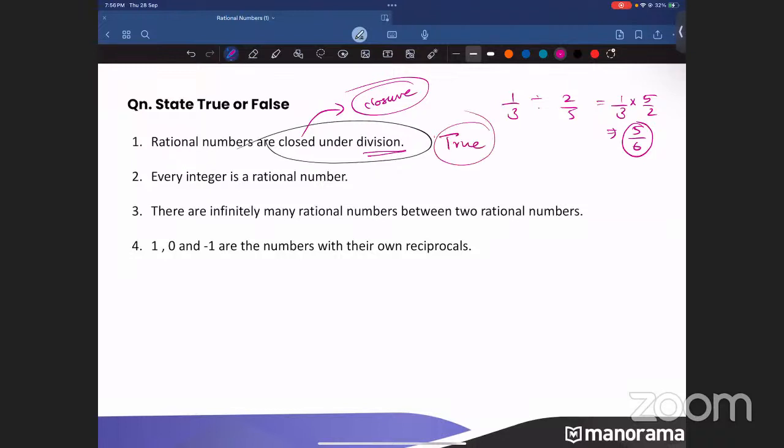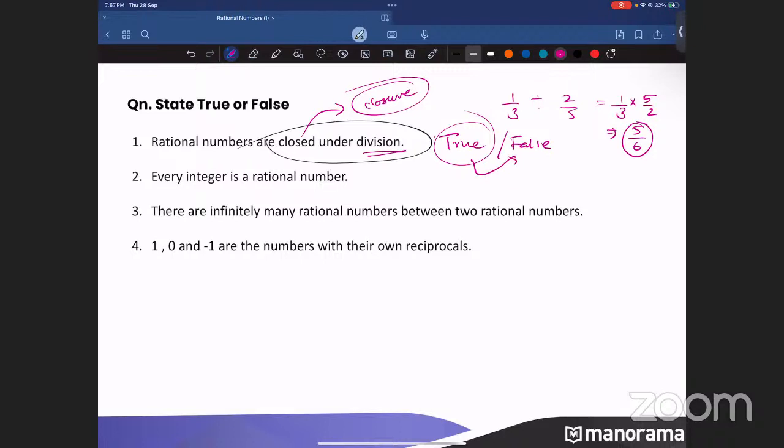I forgot to tell you that in the first slide, I guess. So you can divide two rational numbers and you will be getting another rational number. But this question has two answers. It can be false also. I'll keep it true and false.